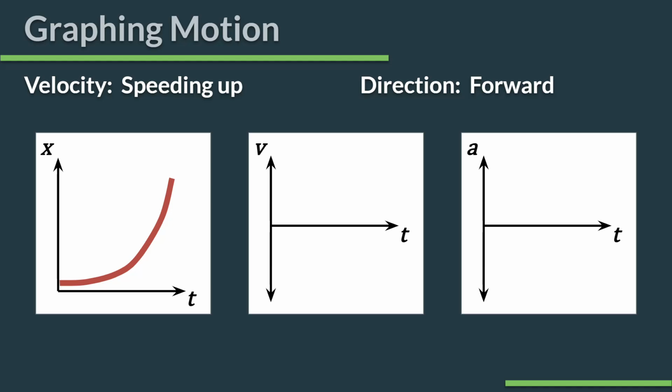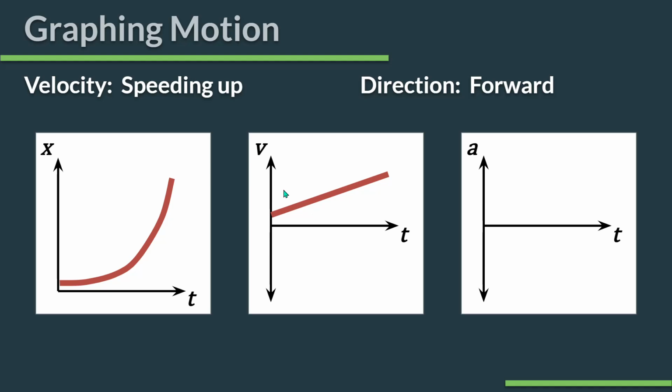On my VT graph, if I want to show something speeding up moving forward, I have to be in the positive region of the graph above the x-axis for it to be moving forward. If I want it to speed up, I need a line with a slope to it to show that my velocity is changing, and that line needs to slope away from 0. That's exactly what happens here. So maybe this velocity goes from 1 to 2 to 3 to 4 to 5, so on and so forth.